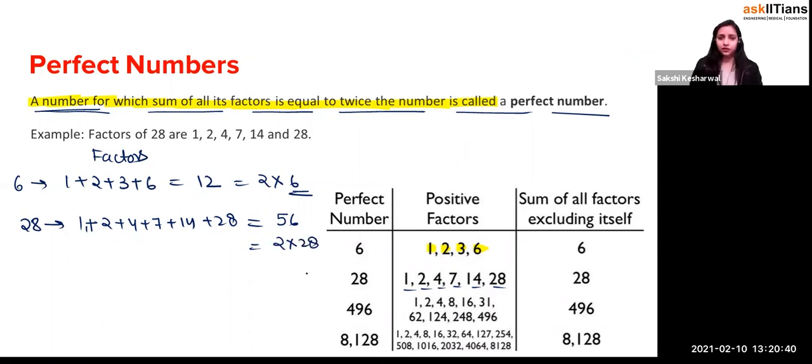This is already counted, right? So we say that this is twice the number. So 6 and 28 are the two perfect numbers, and these are generally asked in any of your Olympiad: what are the perfect numbers. So it's better you memorize these four numbers: 6, 28, 496, and 8128.